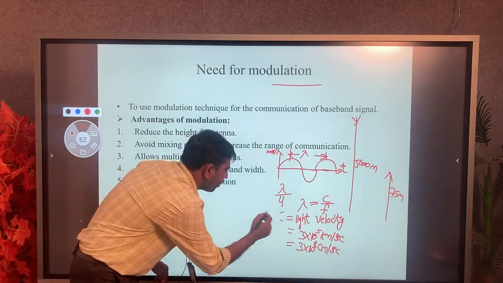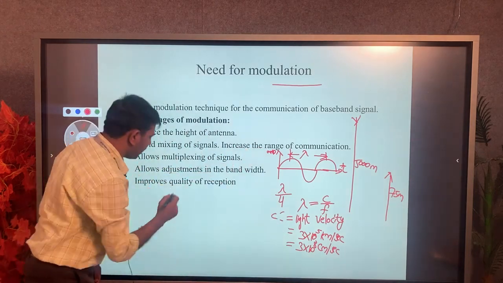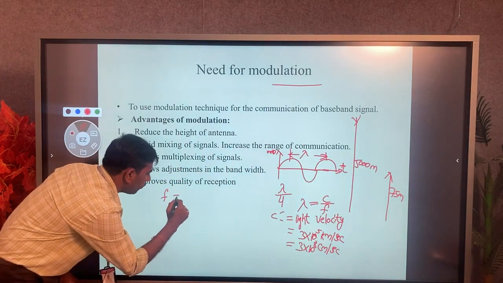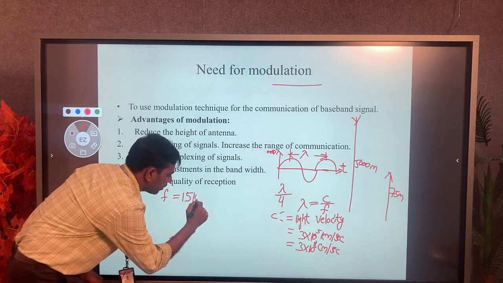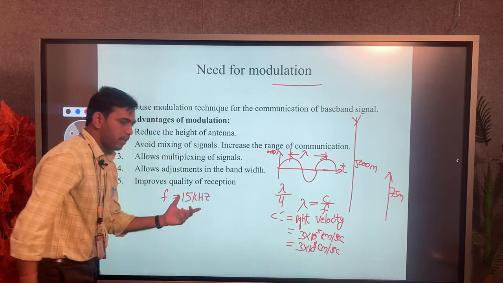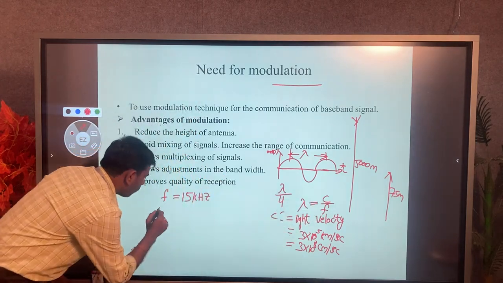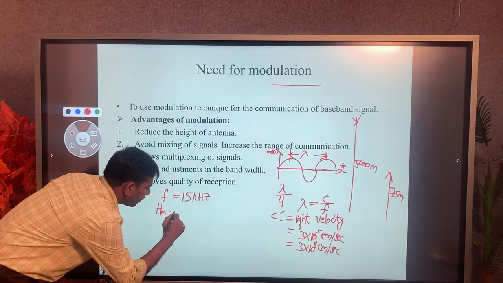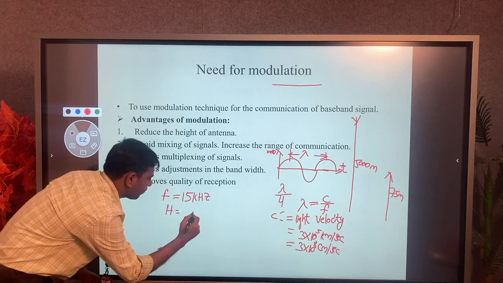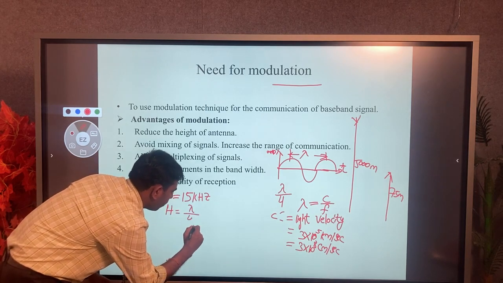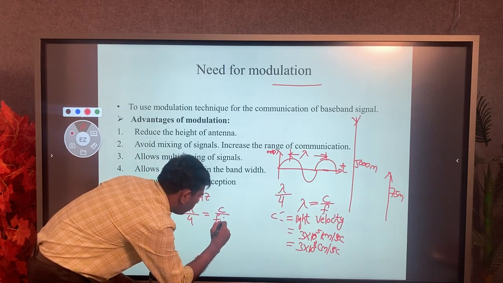Now see here, we take one example of reducing the height of antenna. For example, frequency f is equal to 15 kilohertz. We have to find the height of antenna, h, which is equal to lambda by 4. We know lambda is equal to c by f, so h is equal to c by f into 4.